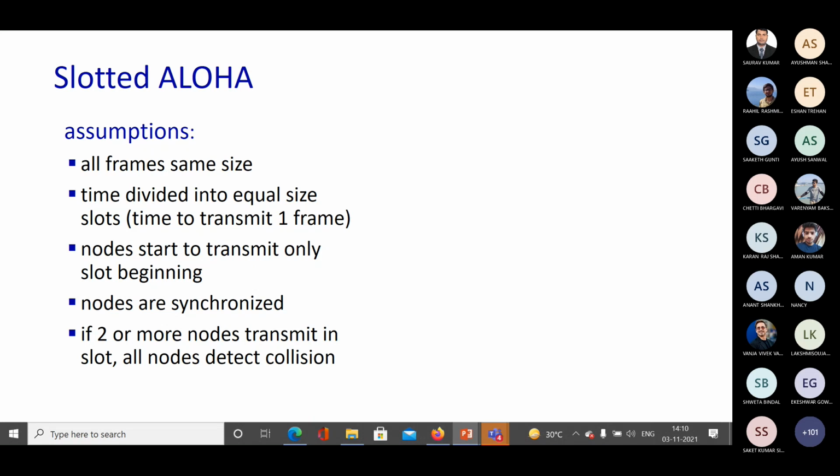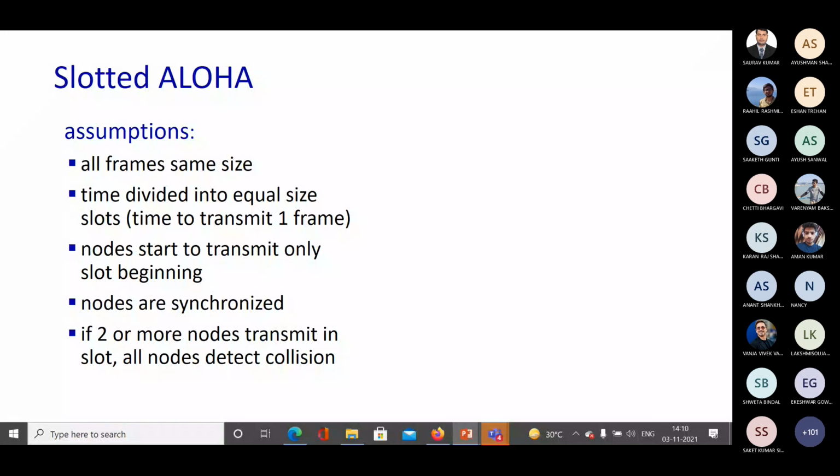The time given for transmitting one frame is divided into equal size slots, and a node can start transmitting its frame only at the beginning of a time slot. In between, it will not be able to transmit.